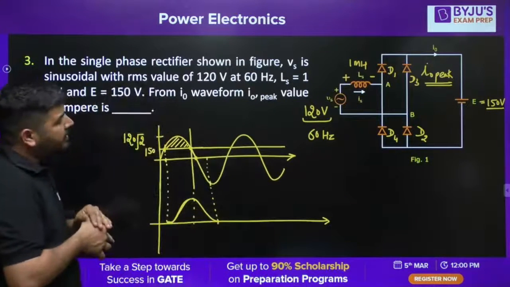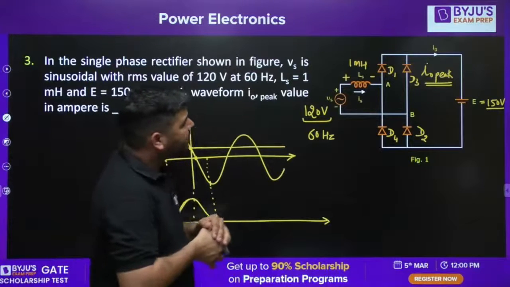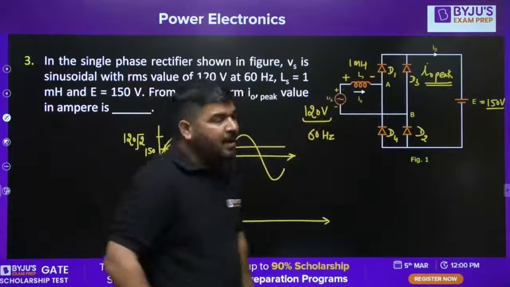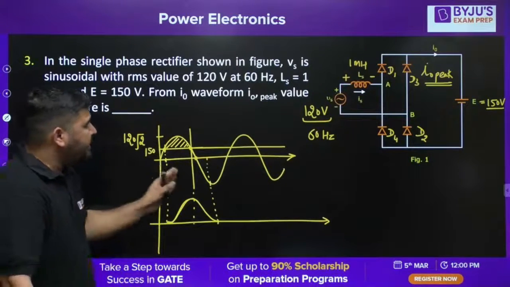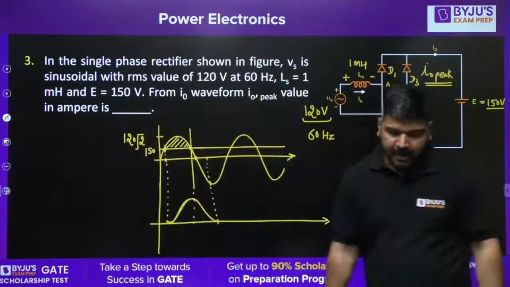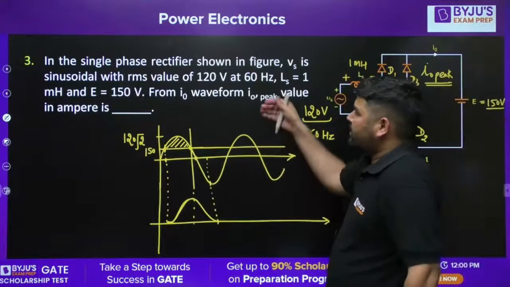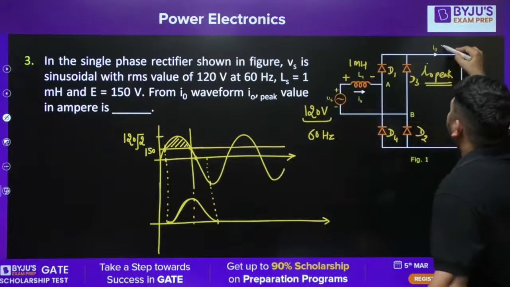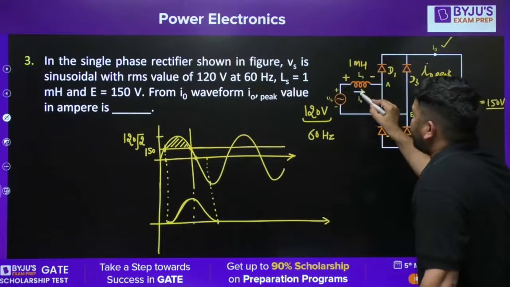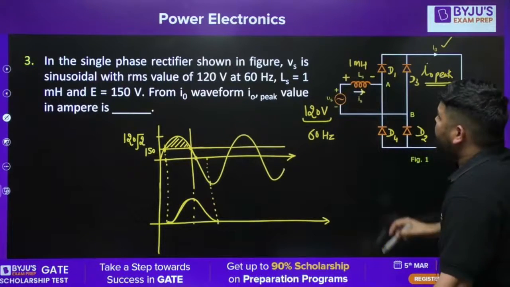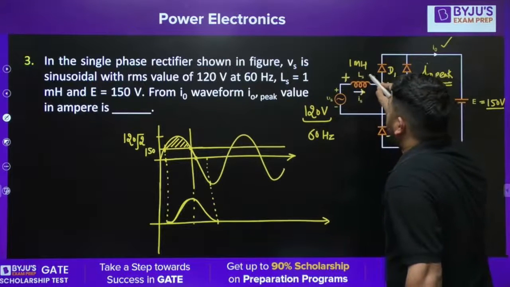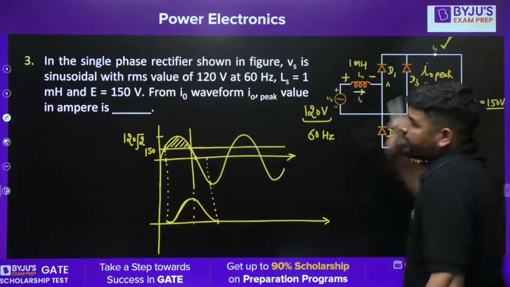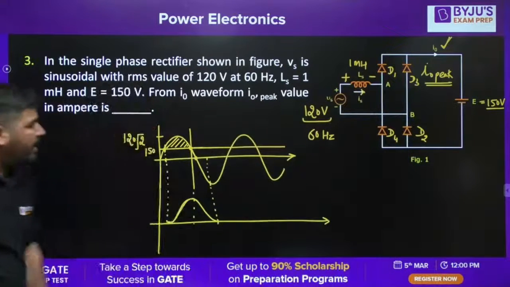So now the question is how to draw the voltage across the inductor. Once you get the voltage across the inductor, you can easily calculate the peak current. Okay, so the question is all about the peak current of this I naught, or peak current of this inductor current. So we need to plot the voltage across the inductor. From that voltage we can calculate the peak value of the current. Okay guys, so tell me how to do that.